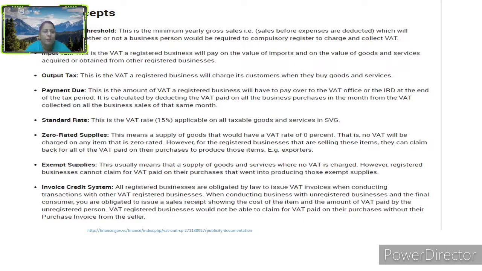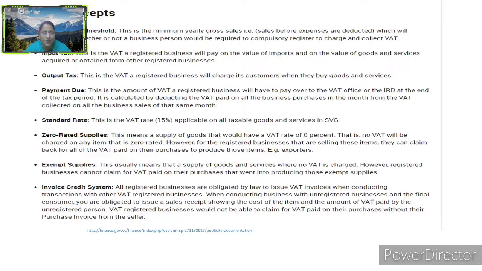Okay, payment to do, this is the amount of VAT a registered business will have to pay over to the VAT office on the standard rate. This is the VAT rate, 15% applicable on all taxable goods and services in the specie. Zero rated supplies, this means a supply of goods that would have a VAT at a rate of 0%. Exempt supply, this usually means that a supply of goods and services where no VAT is charged.